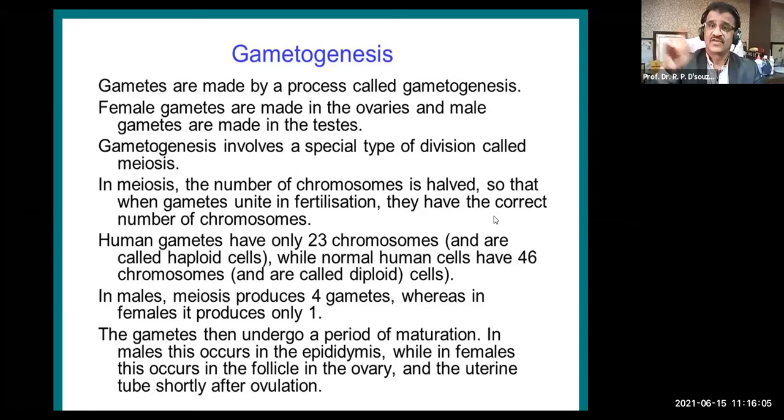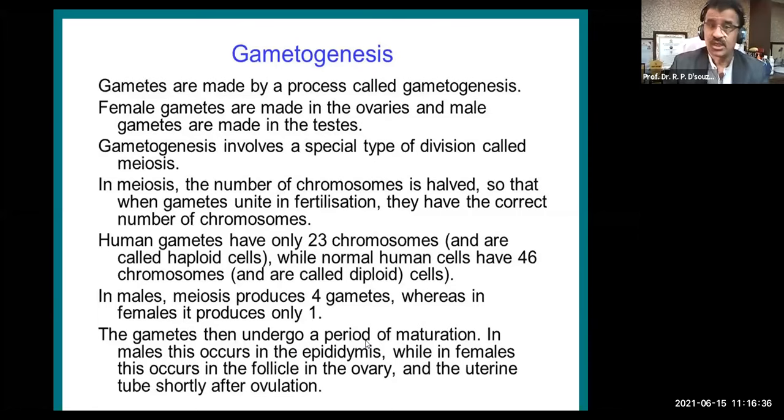Even though meiosis gives rise to 4 cells, 3 of them become polar bodies, so you get only 1 cell, and that 1 cell is called an ovum. Whereas in males we get 4 gametes, and they are called spermatozoa. A single one is called a spermatozoon. So don't forget all this pronunciation and the spellings. This is not a time to forget all that. Try to be more precise on every point.